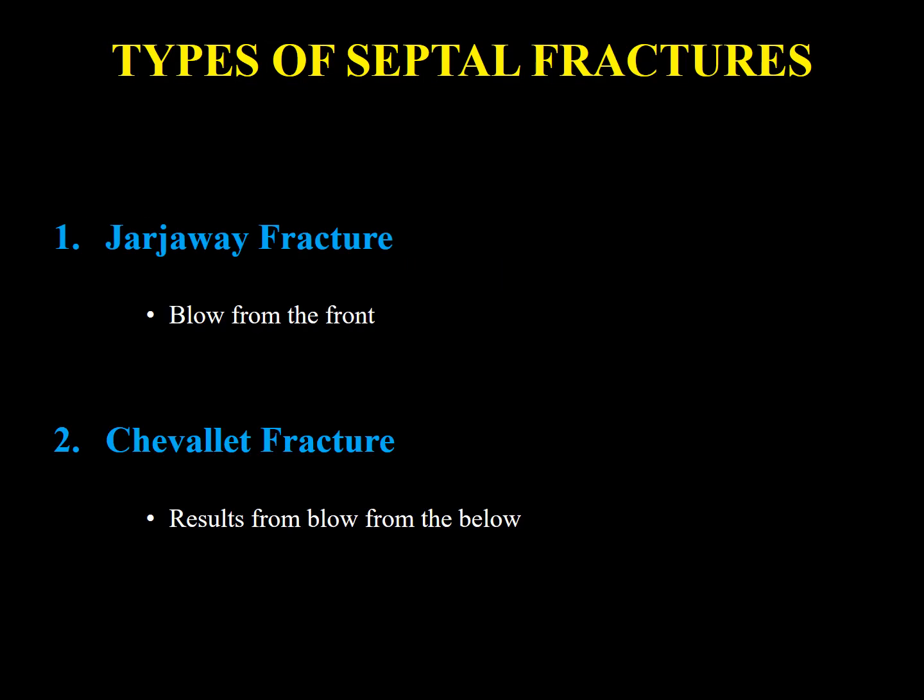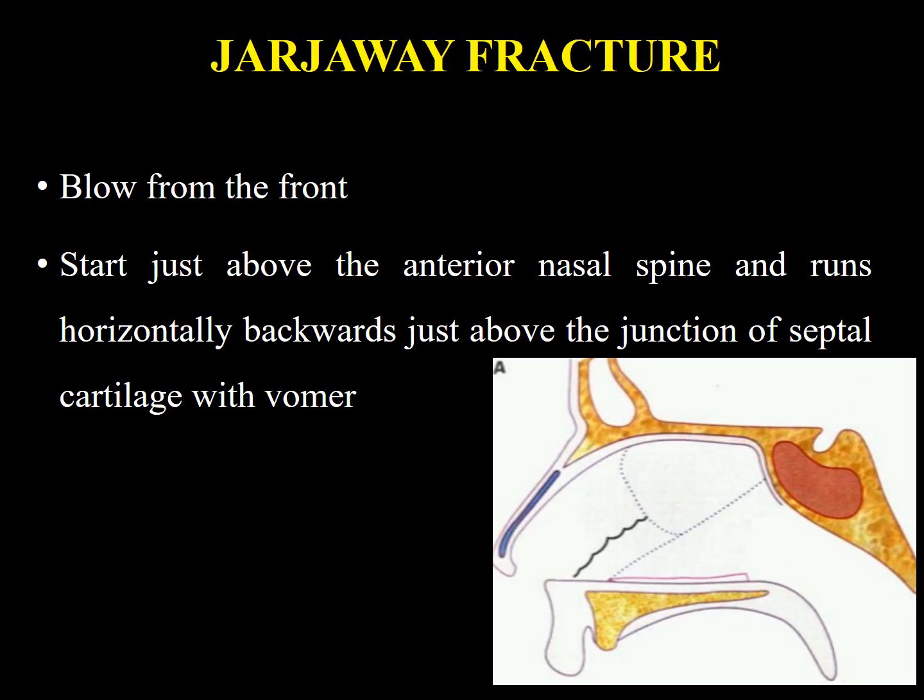Types of septal fractures. There are basically two types, the Jarjavay fracture and the Chevallet fracture. The Jarjavay fracture occurs when the blow is from the front. The fracture line starts just above the anterior nasal spine and runs horizontally backwards, just above the junction of the septal cartilage with the vomer.